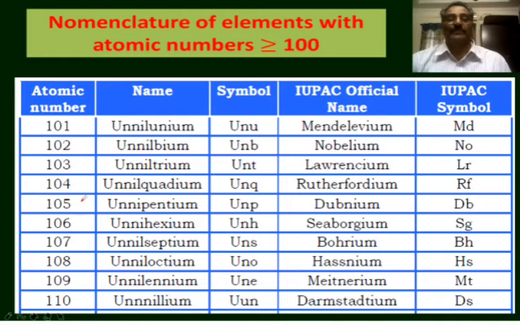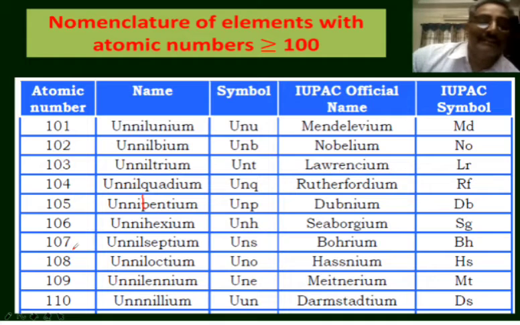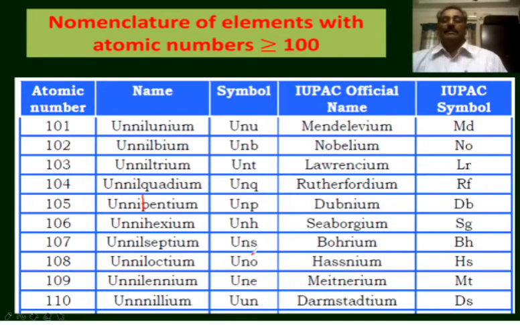The element with 105, unnilpentium, Unp. The name is dubnium, symbol is Db. With atomic number 106, the temporary name is unnilhexium, Unh is the temporary symbol, seaborgium is the permanent name, Sg is the symbol. With atomic number 107, unnilseptium, the temporary symbol is Uns. It is named bohrium, symbol is Bh.